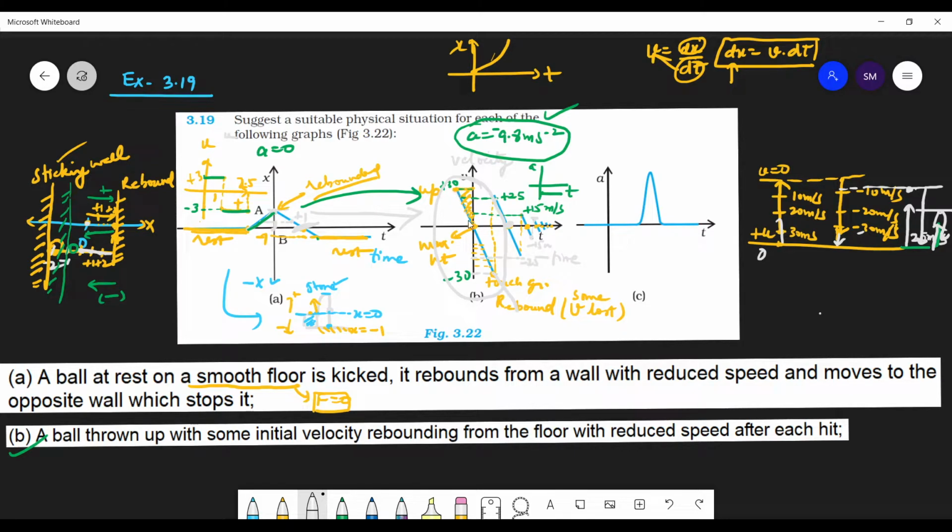Here velocity is decreasing and the area will be increasing, but not at a faster pace. You can see the slope is decreasing. Here the slope is decreasing, that is the maximum height, and now it is going to come back.